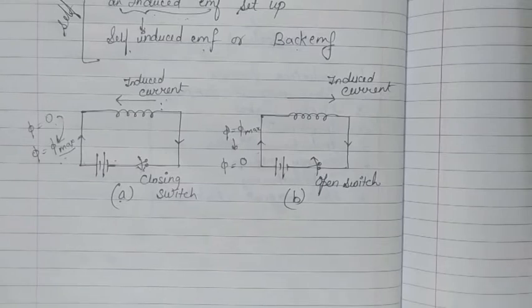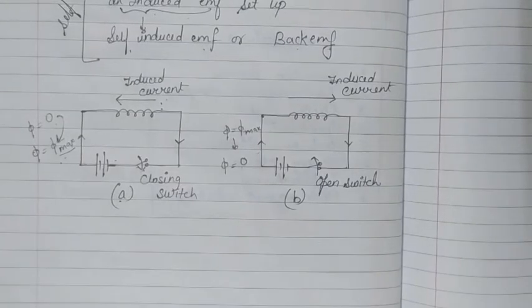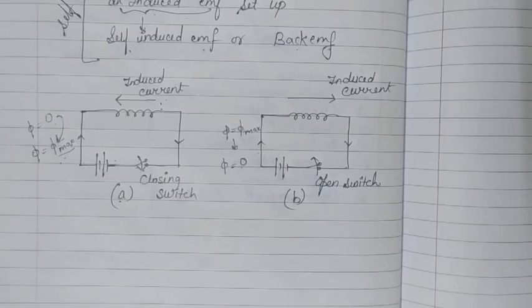Okay, now by observing the whole phenomena of self induction, what we conclude is that at any instant, whenever we pick any instant, at that certain time, the magnetic flux linked with the coil is actually proportional to the current. It only depends on the current in that coil.